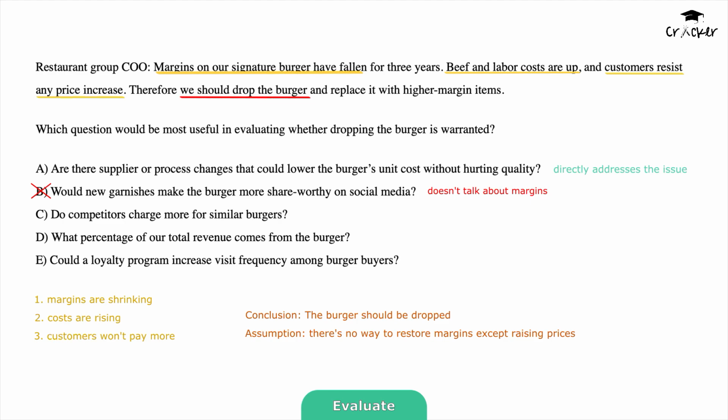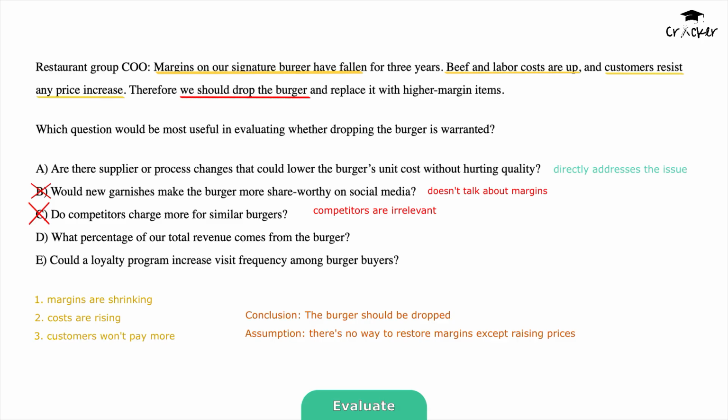Option C. Do competitors charge more for similar burgers? Even if they do, the COO already says our customers resist price increases. Competitor pricing doesn't change that resistance, so it doesn't evaluate the logic.